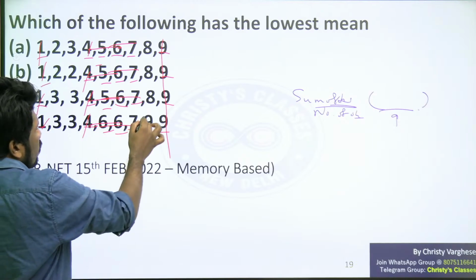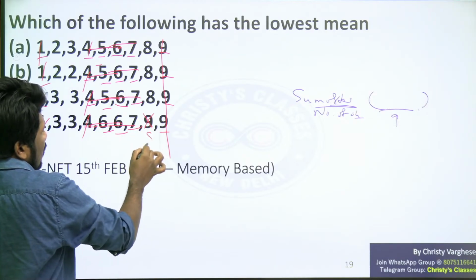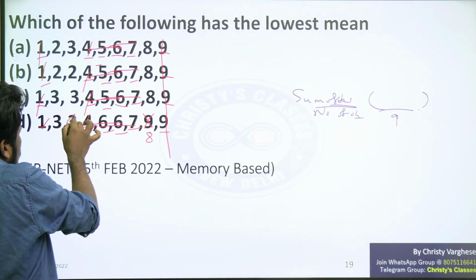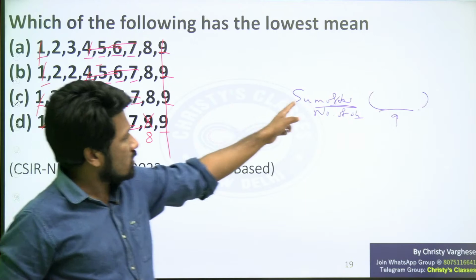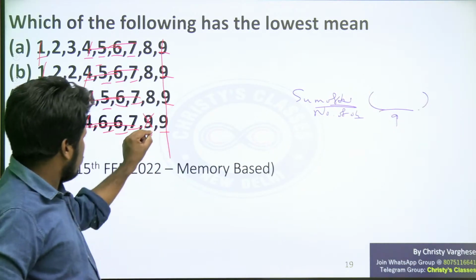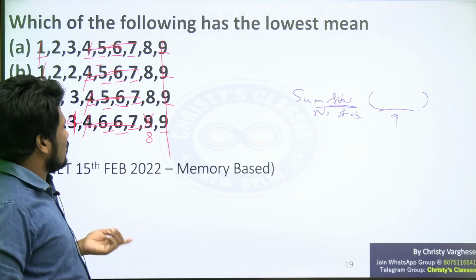So you can do one thing. This 9 you delete and make it 8. But that one extra, that one you give it to this 3 to make it 4. Because the sum of observation is not going to change now. If you take that 1 and add it here, that is not going to change the sum of observation.